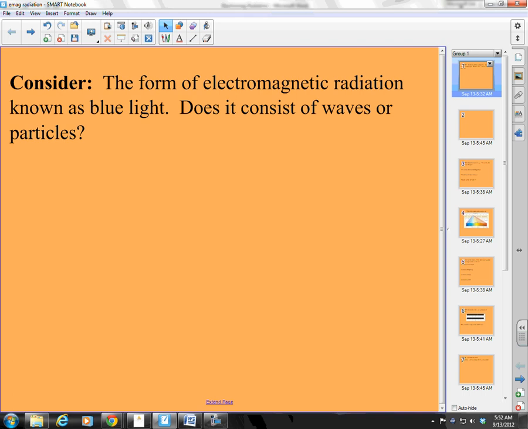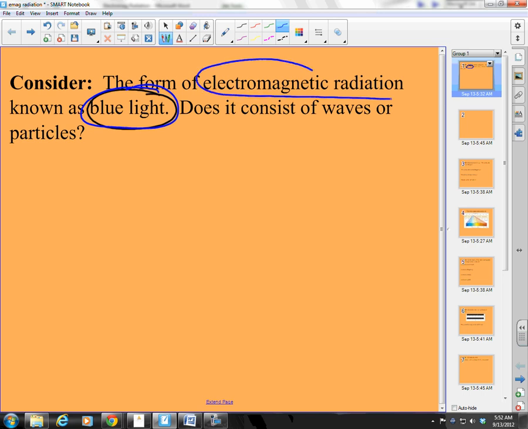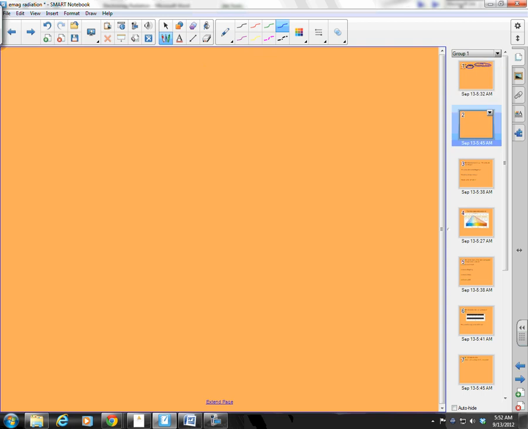Consider the form of electromagnetic radiation known as blue light. Yes, blue light. Does it consist of waves or particles? Egads, where do we start? Well, I kind of want to know what electromagnetic radiation is. So let us get into that.